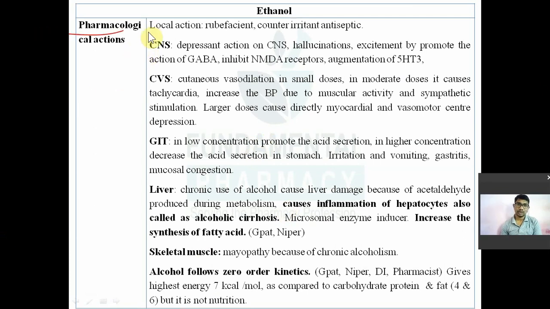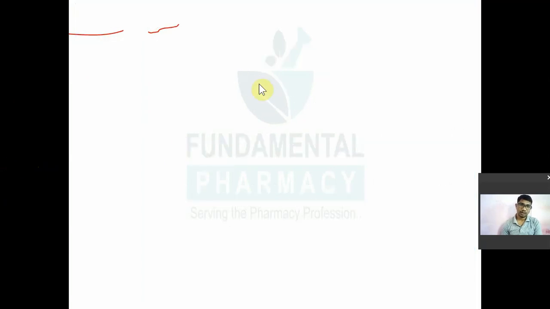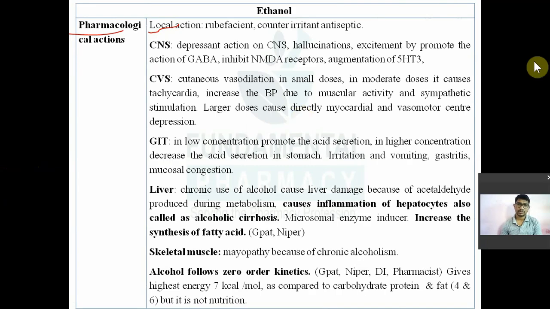This alcohol has both local as well as systemic action. So what is local action? It will act as a rubefacient, counter-irritant and antiseptic disinfectant when applied locally. That's why you are using ethanol in hand wash and all that for disinfection. So this is the local action: rubefacient, counter-irritant, antiseptic, disinfectant. Then what is the systemic action?